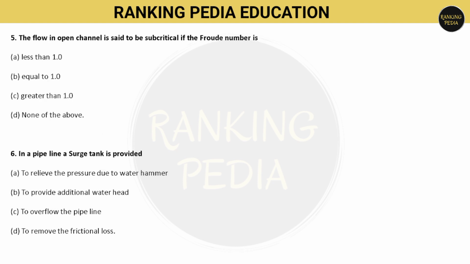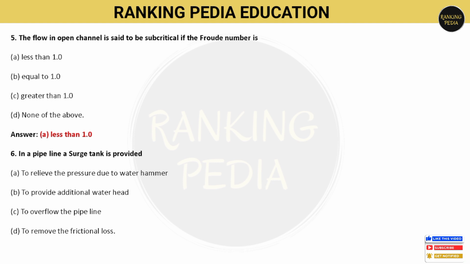Next question, the flow in open channel is said to be subcritical if the Froude number is, so options are here: less than 1, equal to 1, greater than 1, or none of the above. So the flow in open channel is said to be subcritical if the Froude number F is less than 1. Option A is correct.